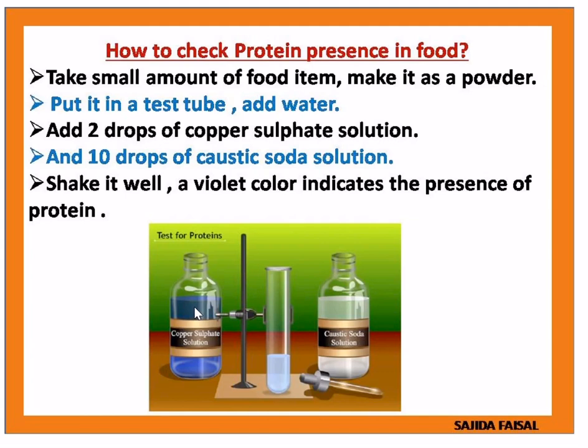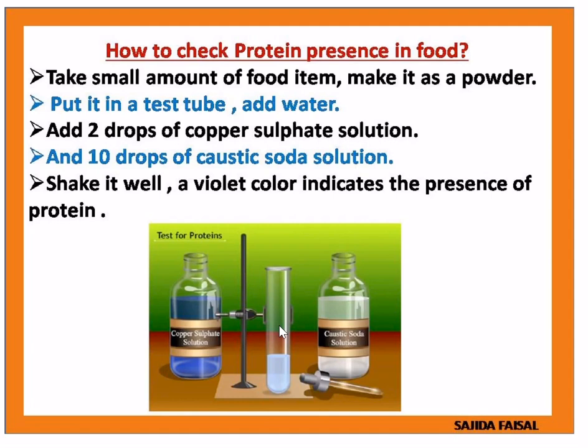We will be adding 2 drops of copper sulfate solution into this test tube. This test tube already has food with water. Then 10 drops of caustic soda solution also we add.